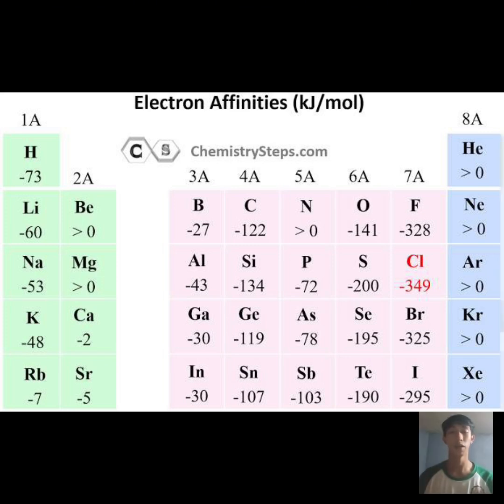When an atom has a negative electron affinity, it means that the atom absorbs energy when it gains an electron. Atoms with low or negative electron affinities are not eager to accept electrons. This makes them less likely to form negative ions. For example, elements like neon and argon have low electron affinities. They prefer to remain neutral rather than gain electrons, so they absorb energy if they do gain an electron.